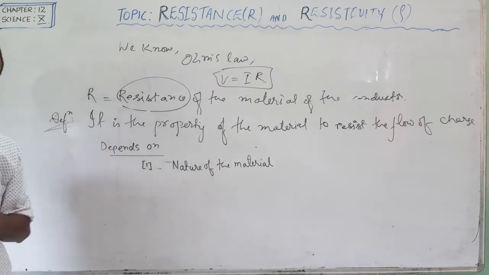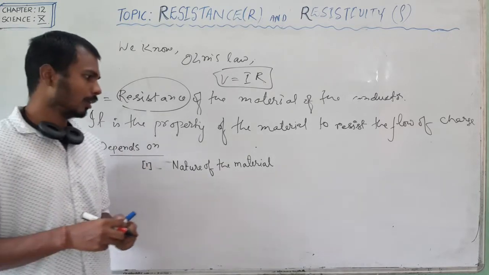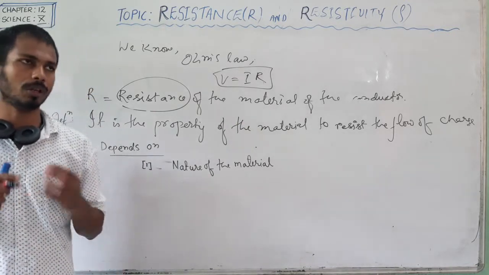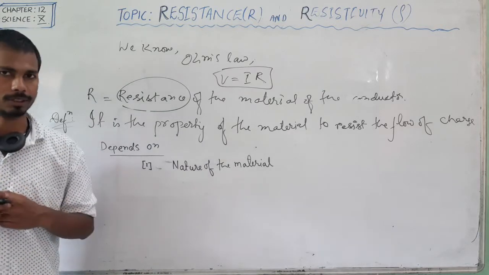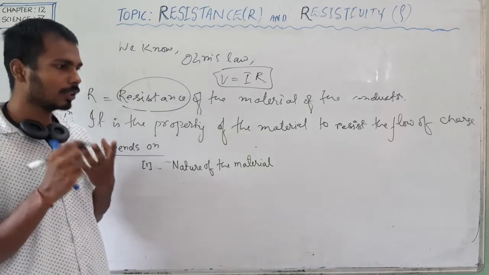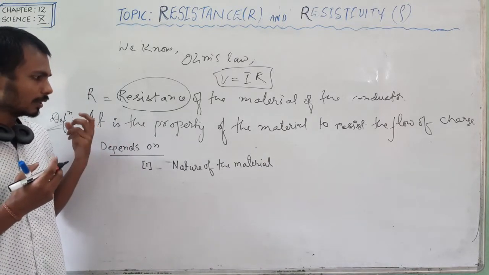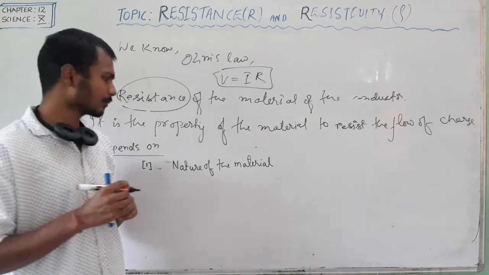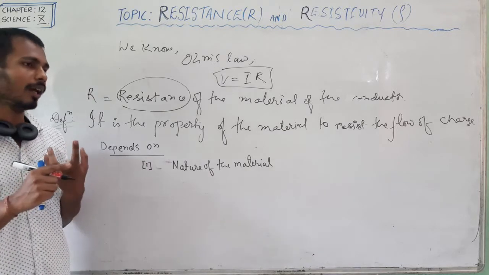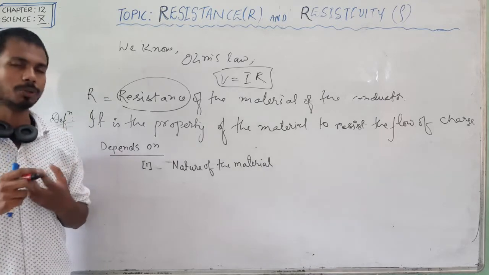Now on what factors does resistance depend? Number one is the nature of the material. In our households we generally use aluminum wire and copper wire for household electric circuits. So the question is, why are we using aluminum and copper wire, and why are we not using iron wire for household circuits?